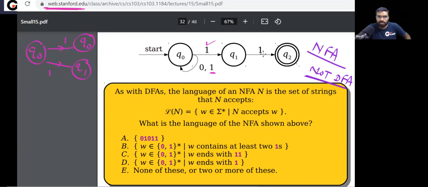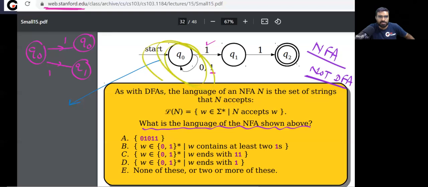So the question is, this NFA is given to you. What is the language of this NFA? The question is asking, what is the language of this NFA? So you can write the regular expression. What will be the regular expression?